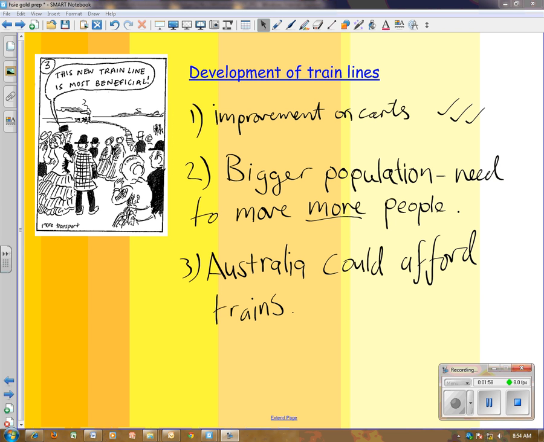Well, for starters, number one, they're a massive improvement on carts and horses and wagons. Number two, you've got a bigger population in Australia, so you need to move more people. You're not just moving 5 families or 10 convicts anymore. You're moving wealthy people and more of them. And of course, number three is Australia could afford the trains. It didn't have that much money before. It couldn't actually buy the equipment to make trains. But now it's much richer, so it could afford the trains.